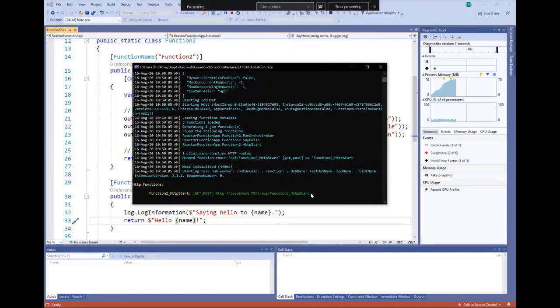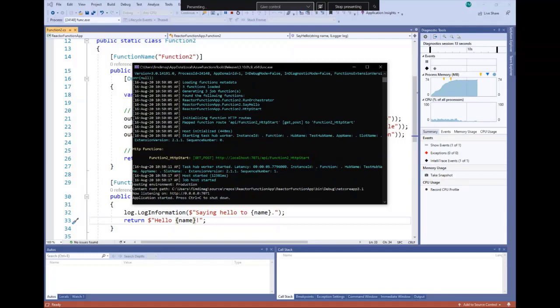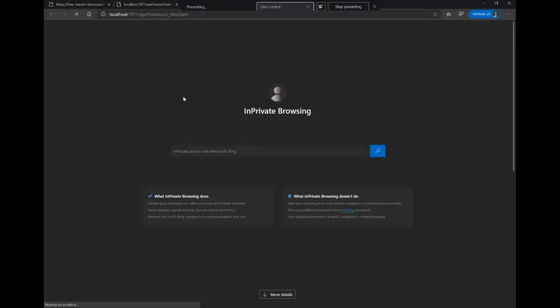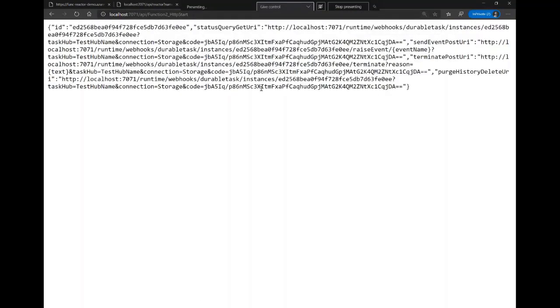So here, same thing. Here, the runtime detects that we have one function as an entry point, which is HTTP start. We can use this as an entry point. And here, it's not the output that we need. Why? Because we're using the extension, the durable function. Here, it's an orchestrator that will use the functions that will create one or many instances of one or many functions, and it will manage it.